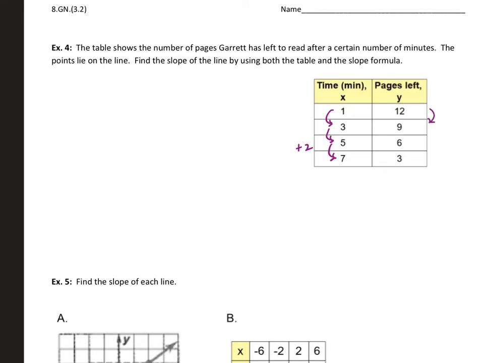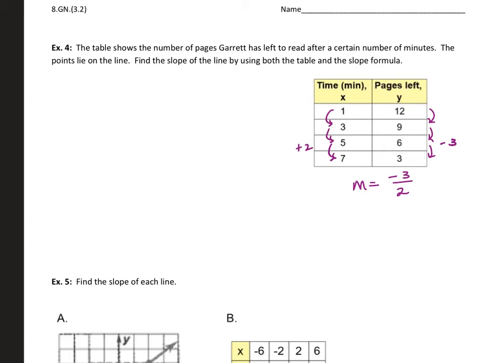This went down by 3, and down by 3. So using the table, it's very clear that our slope would be down 3, so negative 3 over 2. And this means that he's basically reading 3 pages per every 2 minutes. So the number of pages left goes down 3 pages every 2 minutes that he reads.